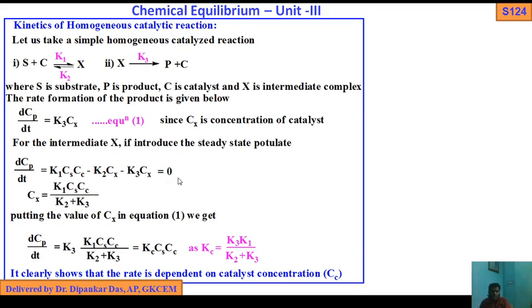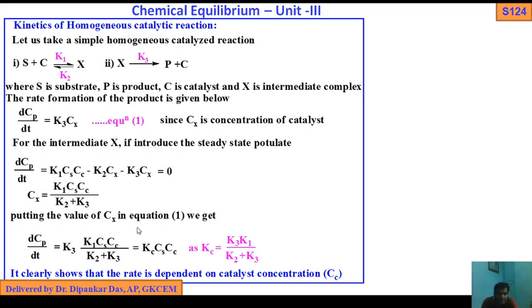Why 0? Applying steady state postulate. Now we can simplify, we get Cx equals K1 Csc by K2 plus K3, because if you take common Cx, then it will be K2 plus K3.